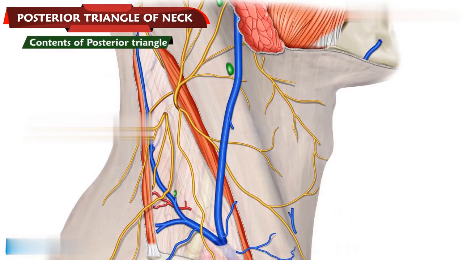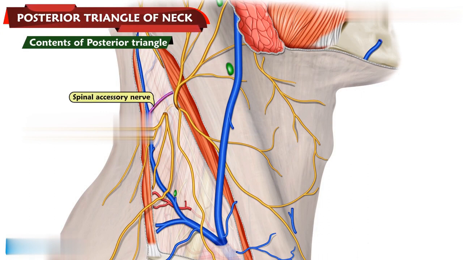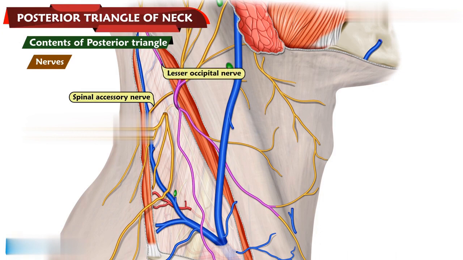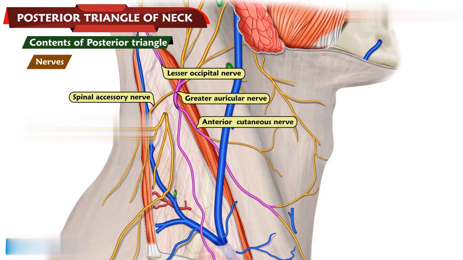Contents of the posterior triangle. The contents are classified under the occipital triangle and the subclavian triangle. The occipital triangle contains nerves like the spinal accessory nerve, 4 cutaneous branches of the cervical plexus, namely the lesser occipital nerve, the great auricular nerve, the anterior cutaneous nerve of the neck, and the supraclavicular nerves.